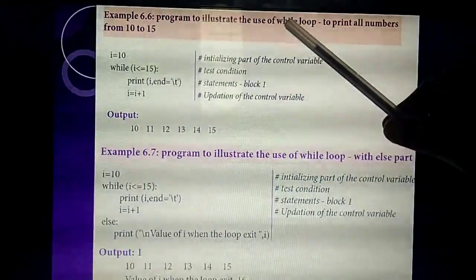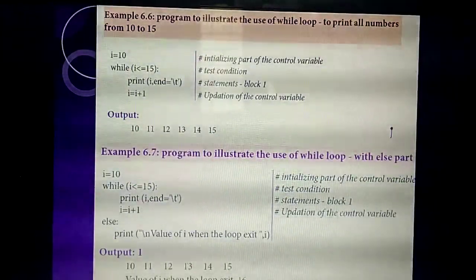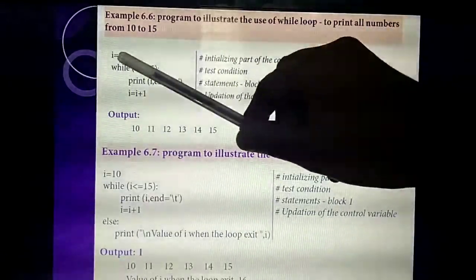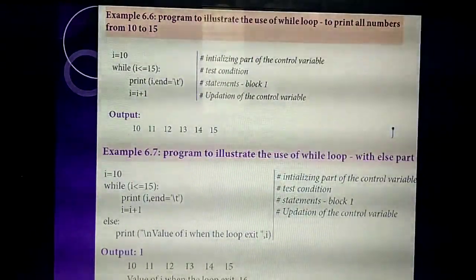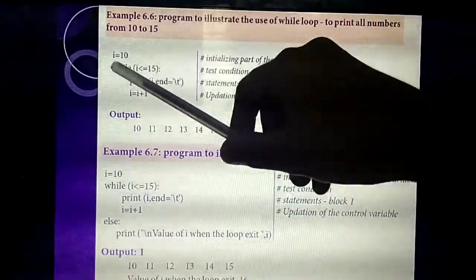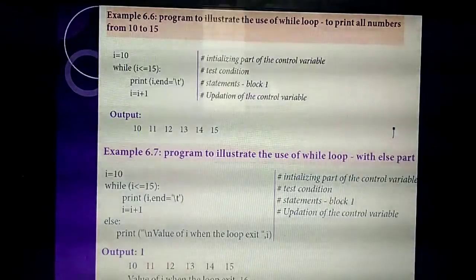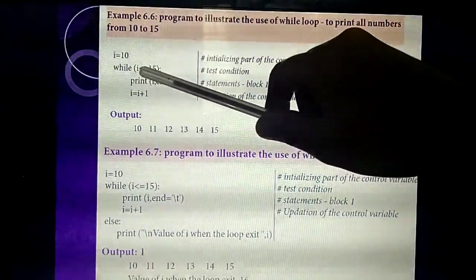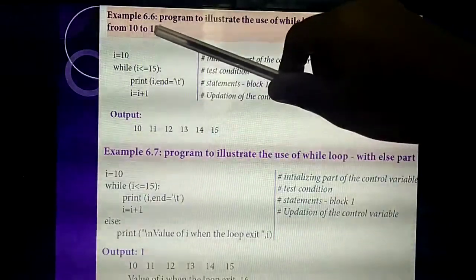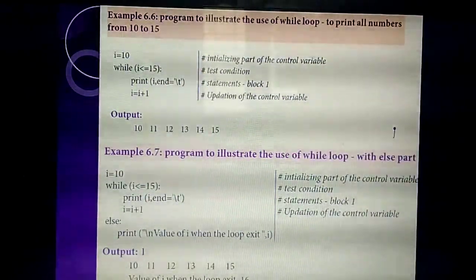Which loop have they given? In the question itself they have mentioned using while loop. So the starting value is i equal to 10. Then while, where do you need to give the condition? A while loop always checks the condition at the beginning. So while i, until how many values do you need to print? Until 15, so i less than or equal to 15.